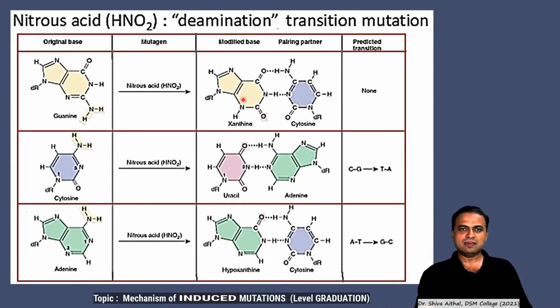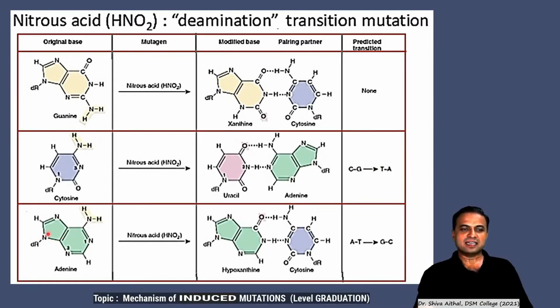This xanthine will resemble guanine, no? So there is no problem. There is no transition effect here. But if nitrous acid is acting on cytosine, then it converts this cytosine to uracil, and uracil pairs with adenine, and CG or GC to AT base pairing transition takes place.